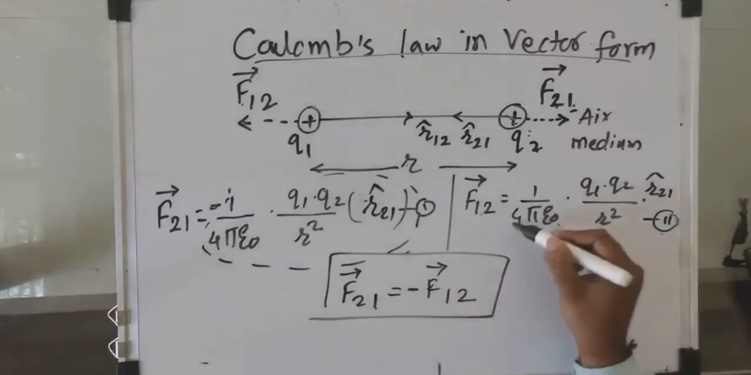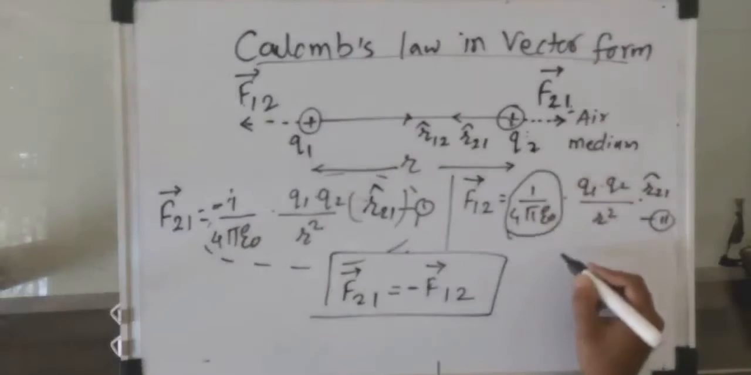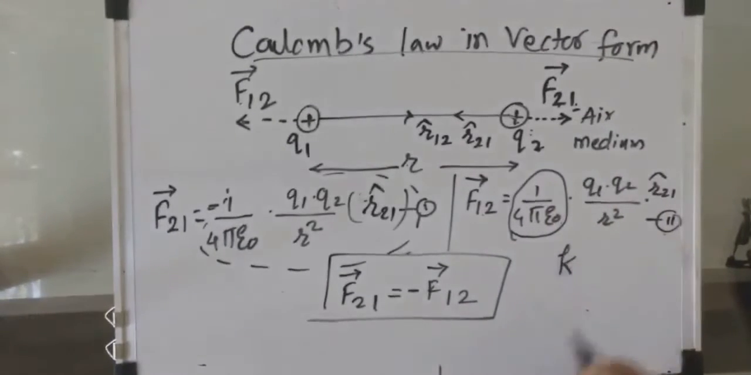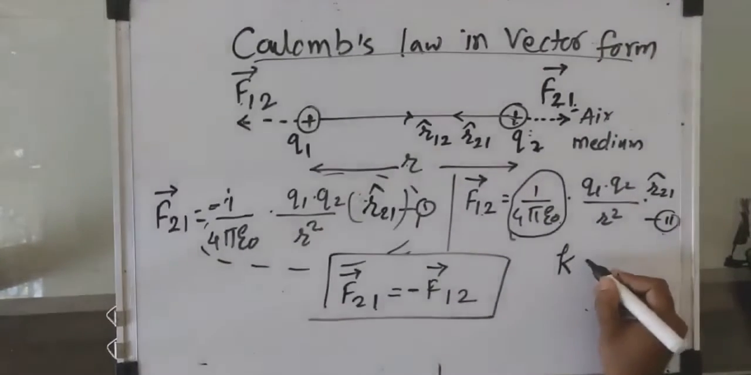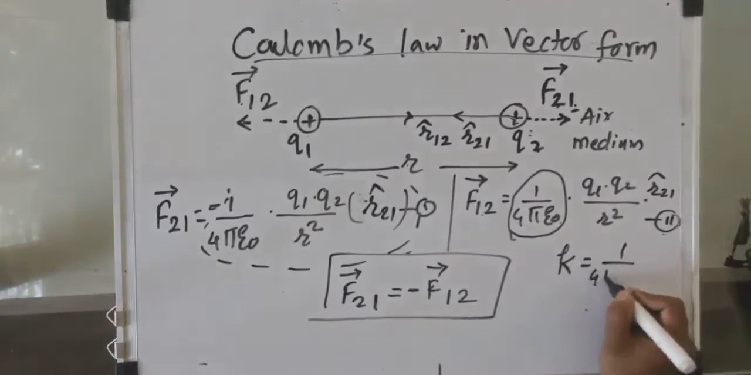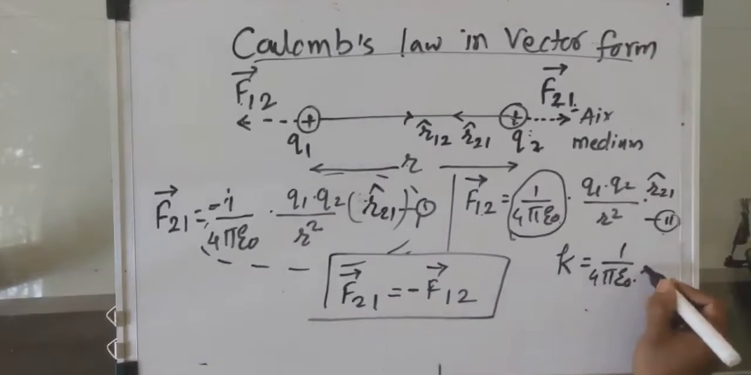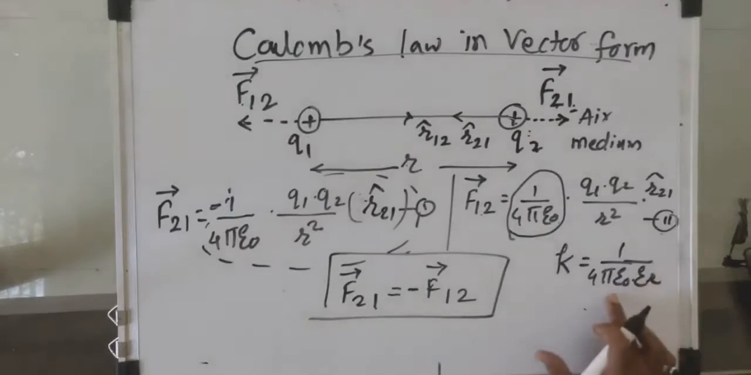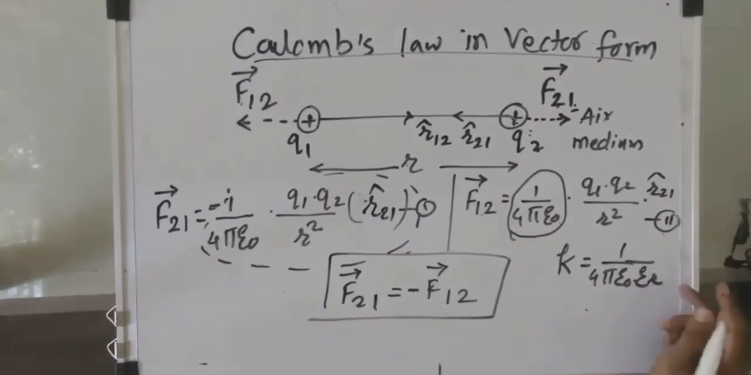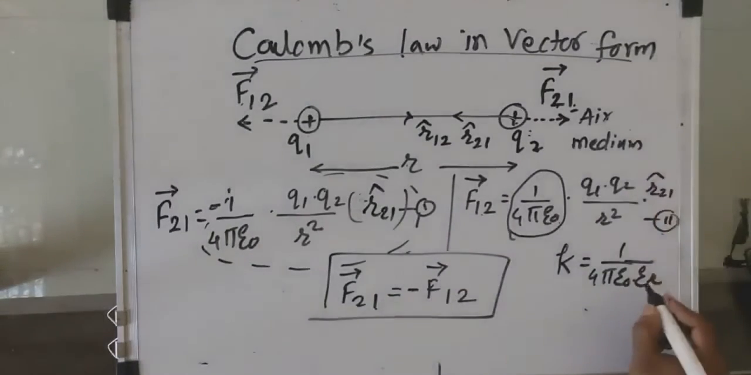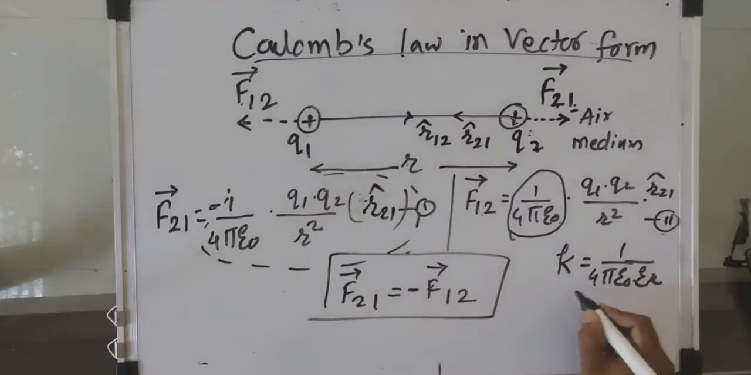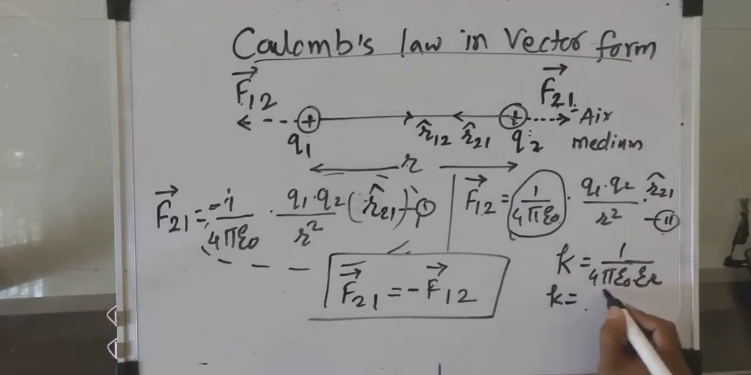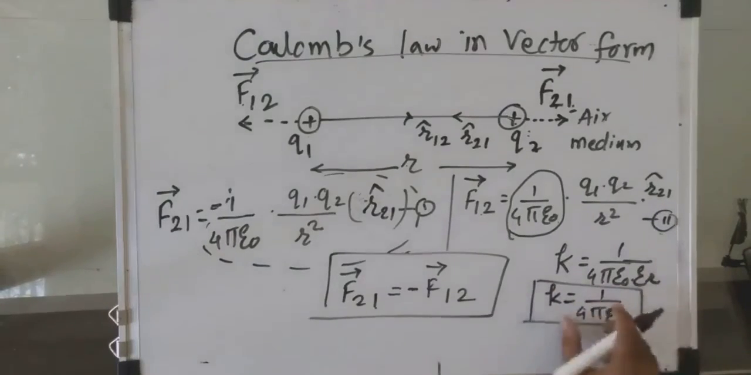In some of the books, instead of 1 by 4 pi epsilon 0, they have used the constant of proportionality k. K can be written as 1 upon 4 pi epsilon 0 multiplied by epsilon r, where epsilon r is the permittivity of the medium, epsilon naught is the permittivity of free space. But this epsilon r, for the air medium, is always going to be equal to 1. So that's why this k can be written as 1 upon 4 pi epsilon naught. So here this constant of proportion